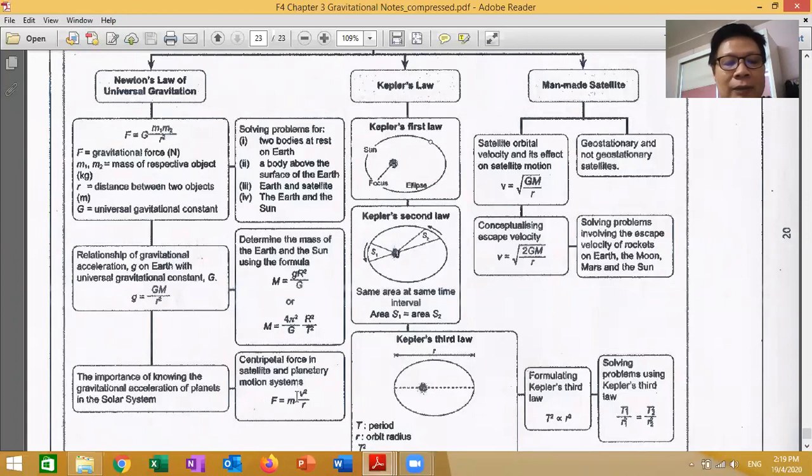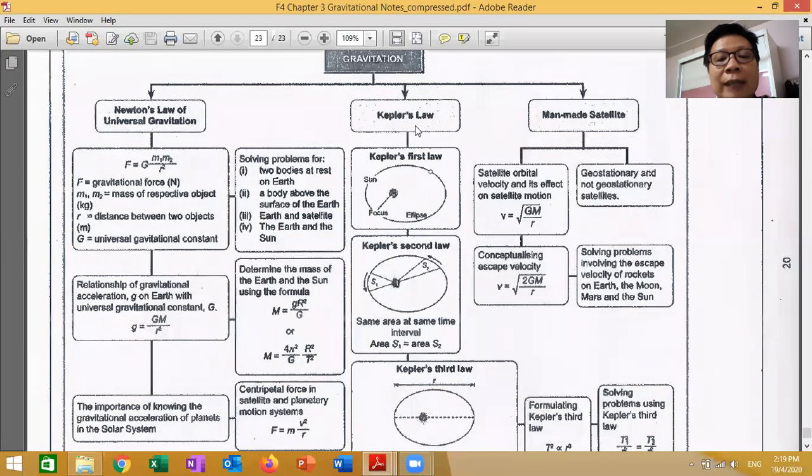Okay, this one is the centripetal force formula. Do you remember what centripetal force is? It is the force to maintain the orbiting object. For the object to orbit in a constant circle, you must have this force, centripetal force. Right, next is under Kepler's law.